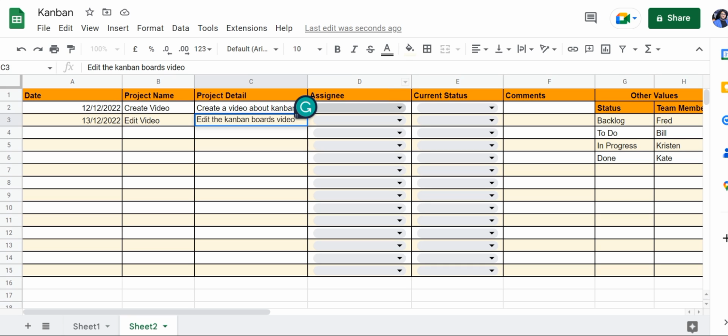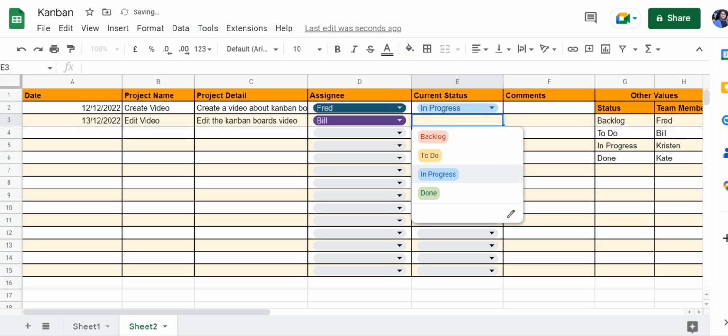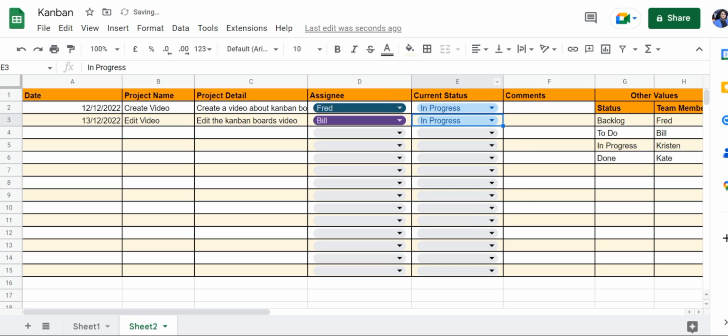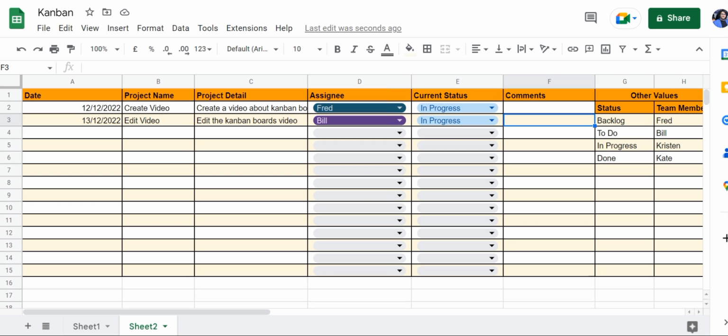Then we can select the assignees for each project and select the current status for each project. Next, we can also add comments here, or the assignee can add comments to each project. And that's how simple it is to create a Kanban board in Google Sheets.